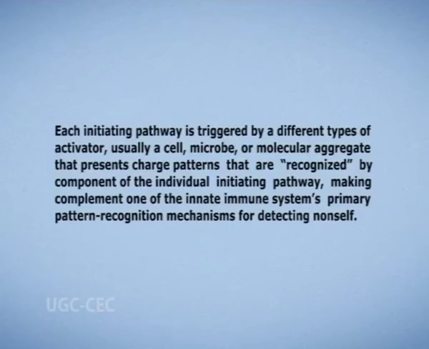Each initiating pathway is triggered by a different type of activator, usually a cell, microbe, or molecular aggregate that presents charge patterns that are recognized by components of the individual initiating pathway, making complement one of the innate immune system's primary pattern recognition mechanisms for detecting non-self.